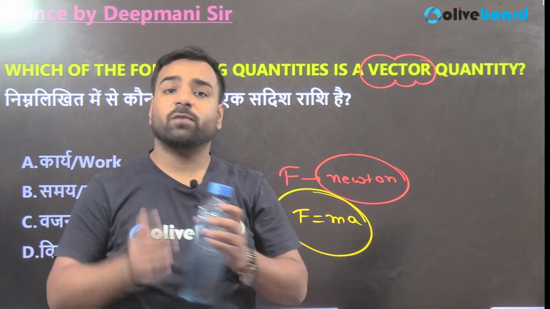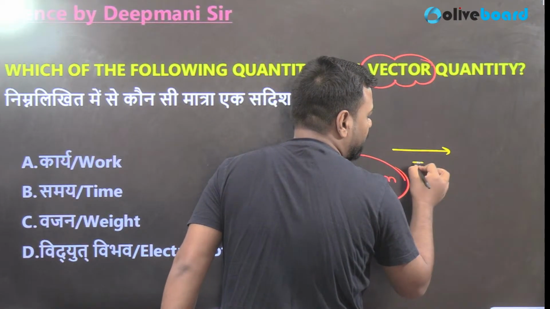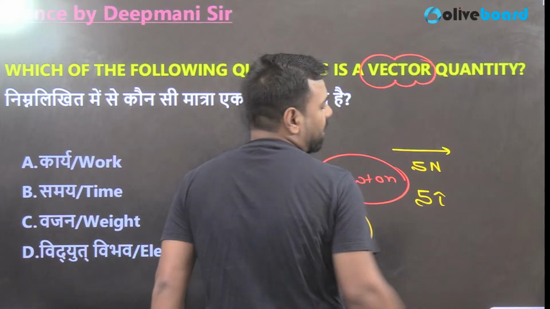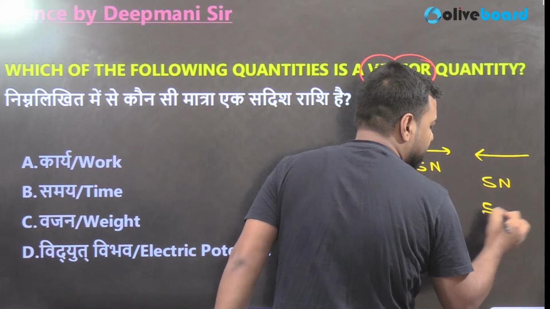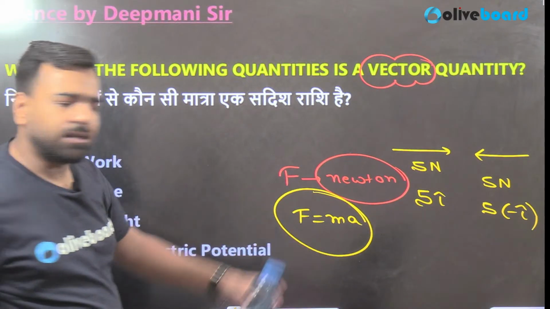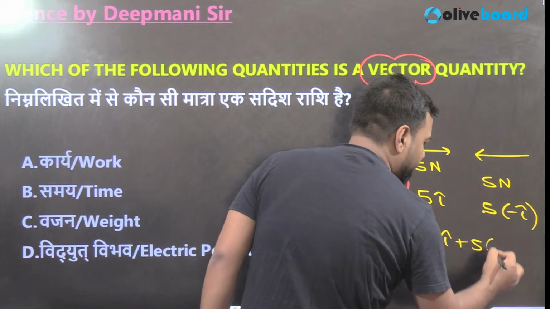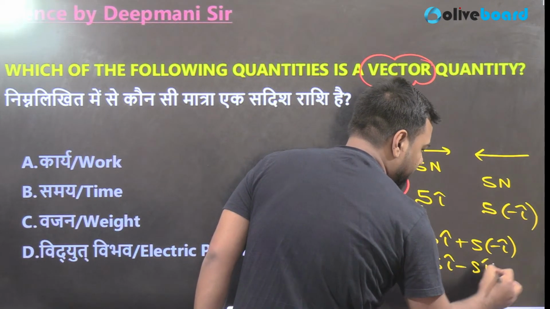So here we are using the direction. When we are talking about this 5 Newton force, it will be written as 5 i cap. When I discuss this 5 Newton force, guys, it will be written as 5 of minus i cap. And when you add it up, 5 i cap plus 5 of minus i cap, its total value will be 5 i cap minus 5 i cap, that is 0.